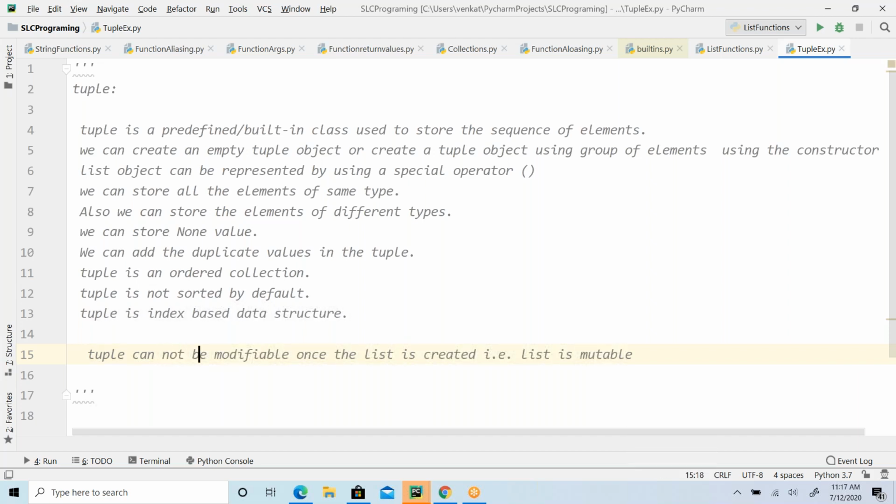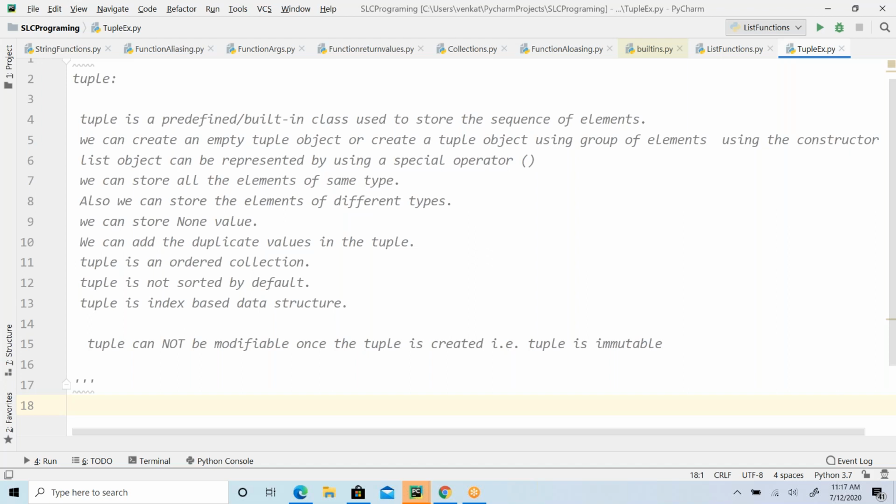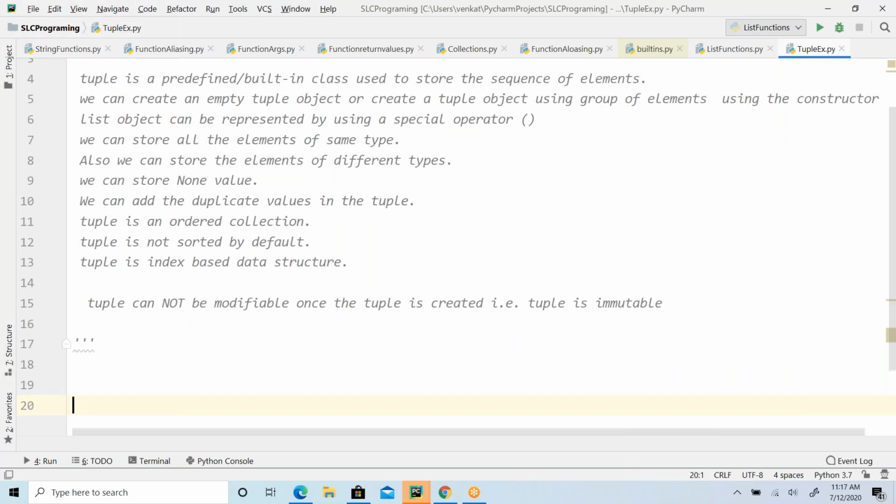Tuple cannot be modified once the tuple is created. That is why a tuple is known as an immutable object. Guys, clear? Simple as that.